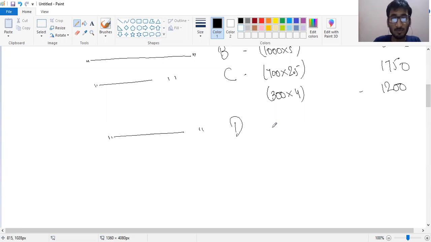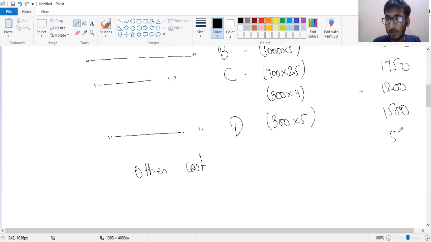Now for D, what is given is that material D could be used in another project as a substitute for 300 units of material, which currently costs 5 rupees. So basically, another use is given. If I use that, I need to buy it for the other project from outside. So the relevant cost would be 300 multiplied by 5, or I can say 1500. And other costs are given: 550.